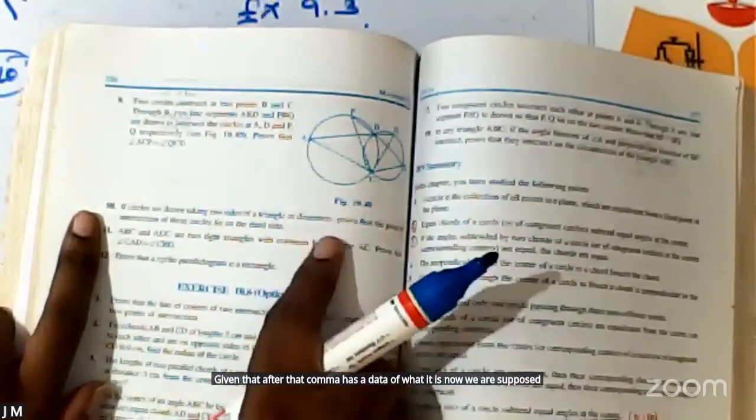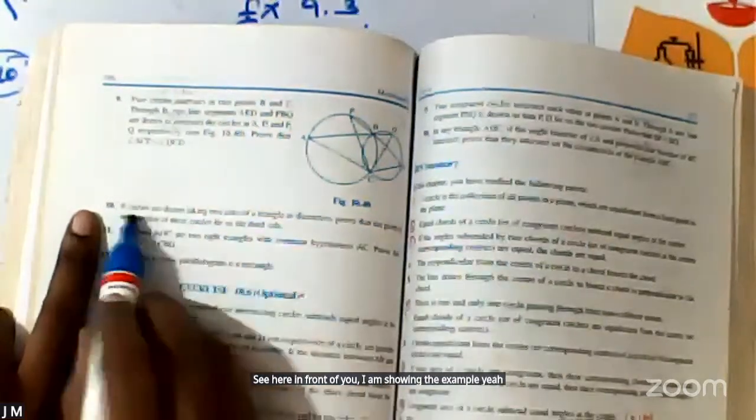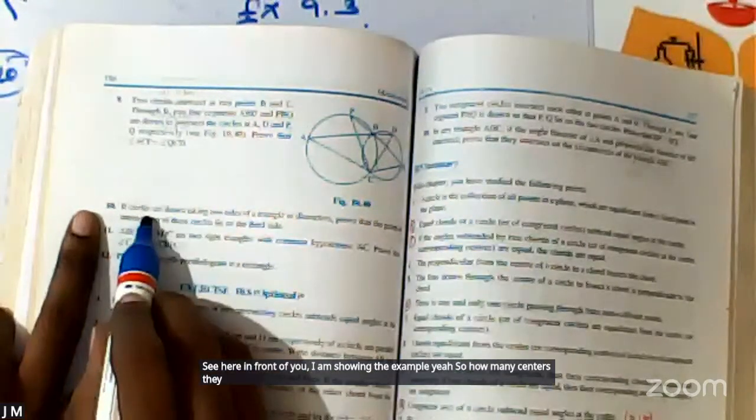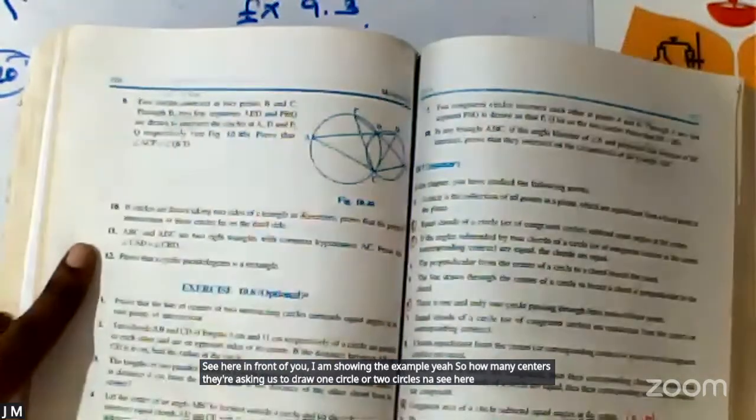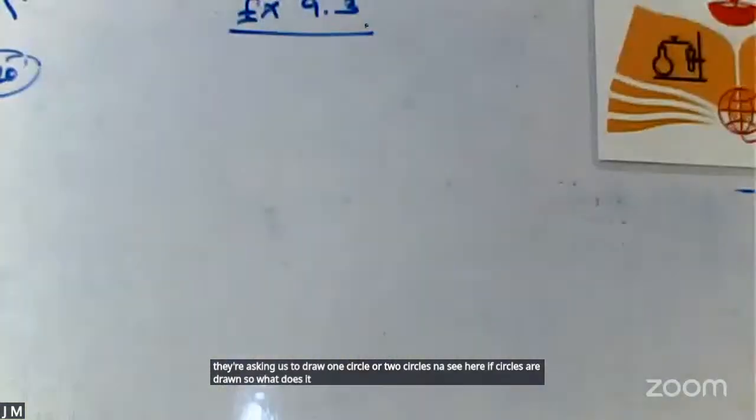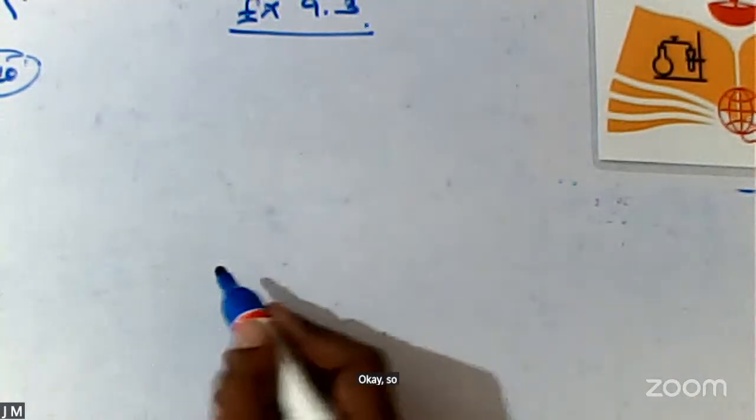Okay? See here. In front of you, I am showing the example. So how many circles they are asking us to draw? One circle or two circles now? See here. If circles are drawn, so what does it mean? They are asking us to draw two circles. Okay? Am I clear with my instructions? Okay. So, how we are supposed to draw a circle?